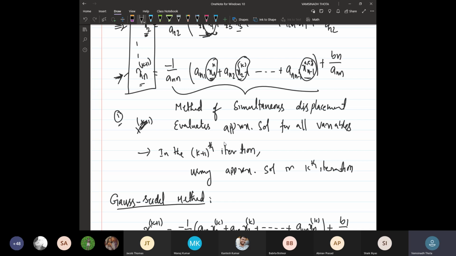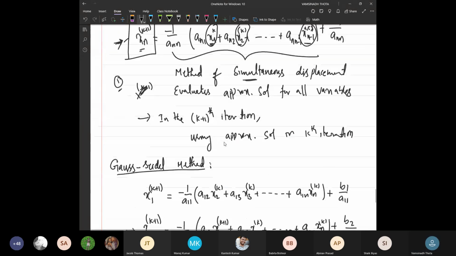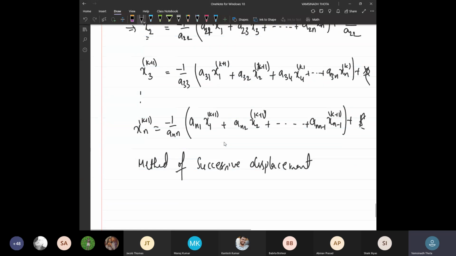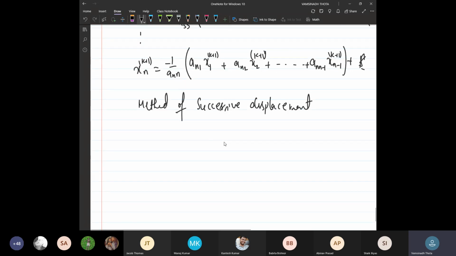Simultaneous displacement means all the input values will be replaced together. But here it is not like that. In the Gauss-Seidel method, it is not like that. One after the other, one after the other, one after the other. At every step, in every iteration, we are going to replace the value.